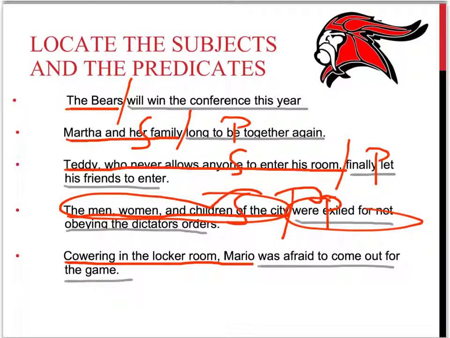That's what we're dealing with. And cowering in the locker room, Mario was afraid to come out. Subject, predicate. Cowering in the locker room is a verbal modifying Mario, and we'll talk about the verbals later. But subject and predicate. How'd you do?